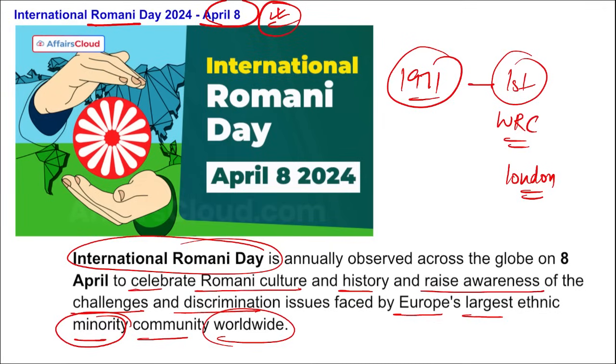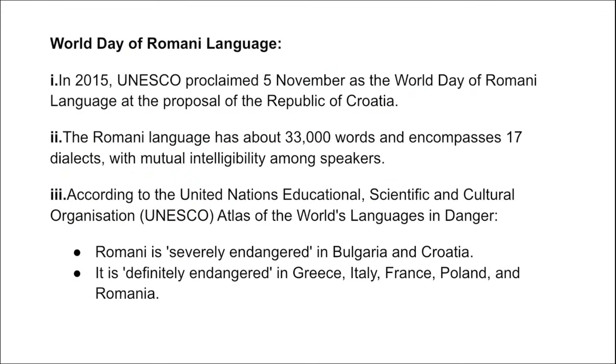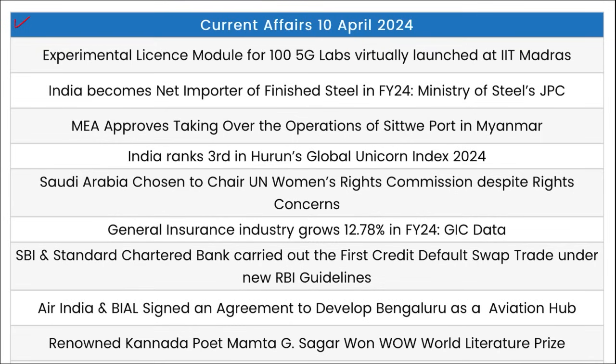Right? So friends, these were your important current affairs for the day. Now let's move to one-liners. That is one of the most sought section by all the students watching this video. So let's start. Experimental license module for 100 5G labs virtually launched at IIT Madras.